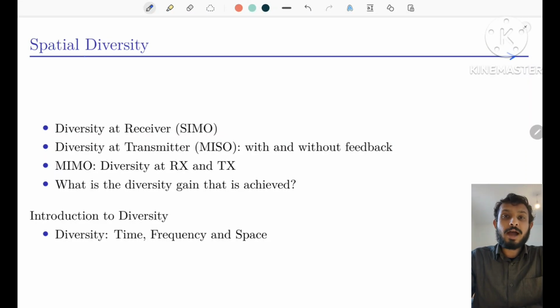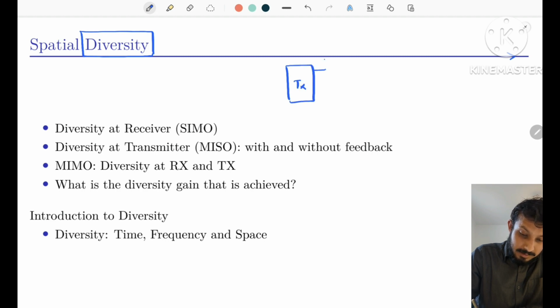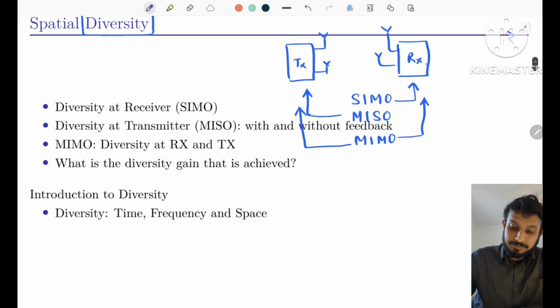In this video, we will look at spatial diversity. What is diversity? And we will see different scenarios when the transmitter has multiple antennas and there are multiple antennas at the receiver. We will look at the SIMO case where the diversity is applied at the receiver. We will look at the MISO case where the diversity is applied at the transmitter, and then we will see the MIMO case where the diversity is applied both at the transmitter and the receiver.